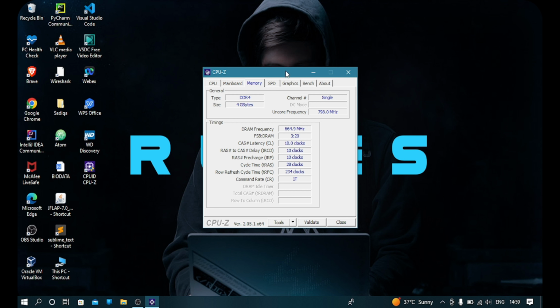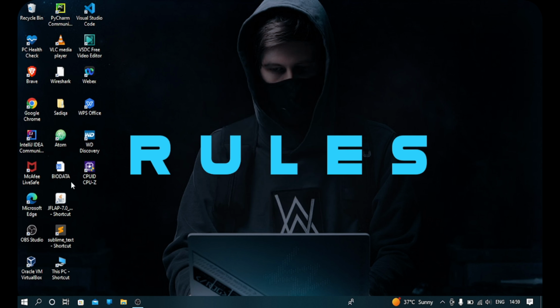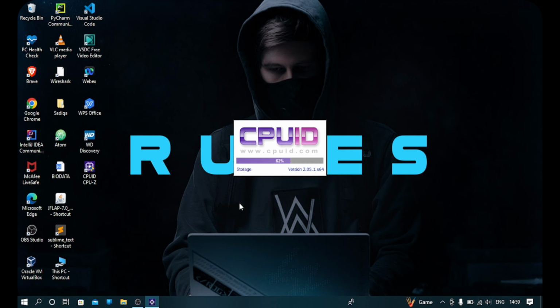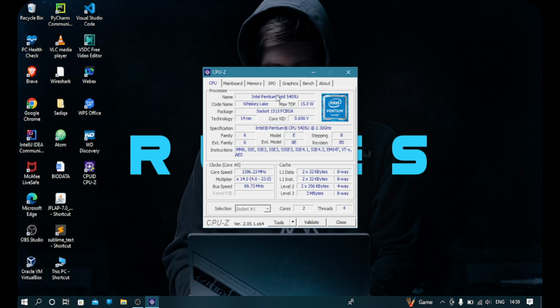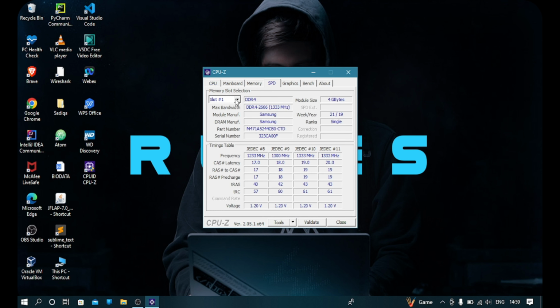So you need to purchase DDR4 type. Also you may check how many slots are there in your PC from CPU-Z. Go to SPD and then click on the slot. Since I have only one slot, it is showing only one. If your PC has 2 slots, then you will get 2 options here.